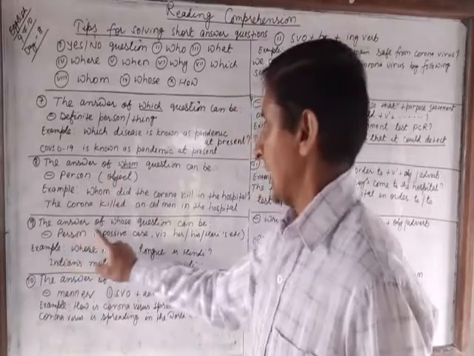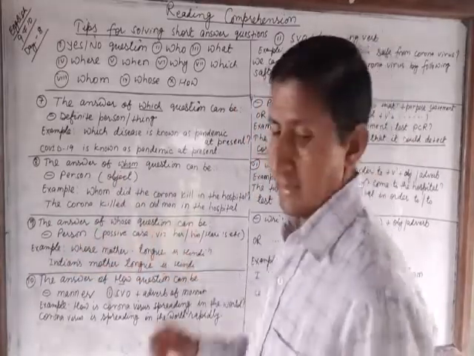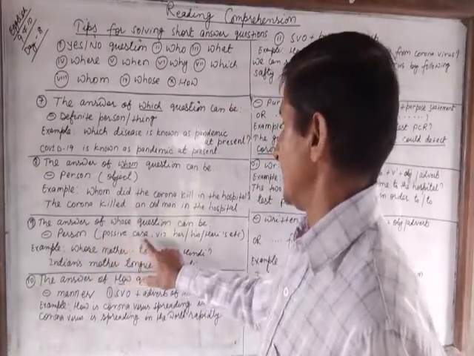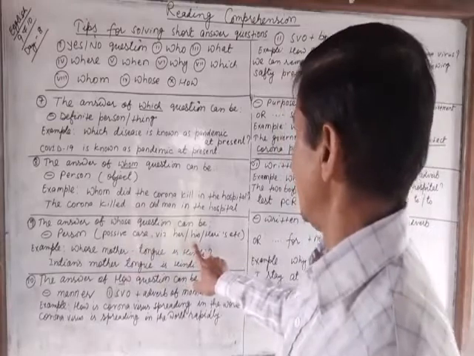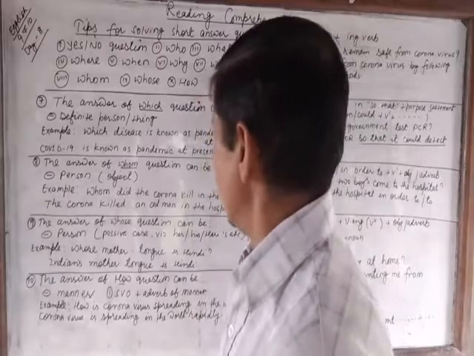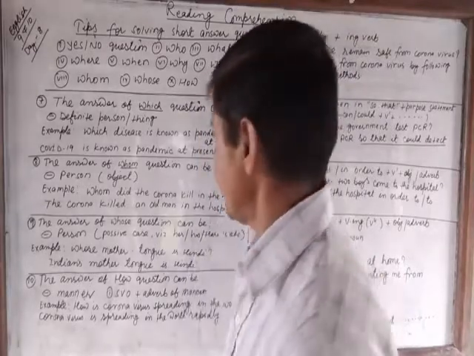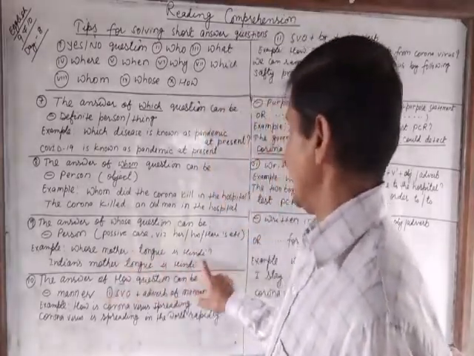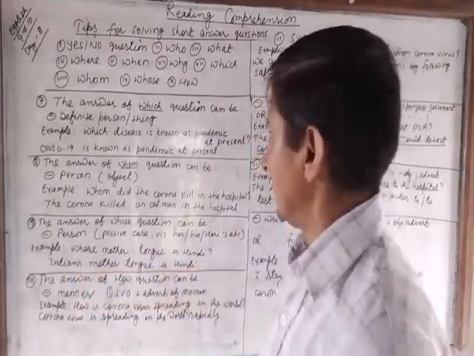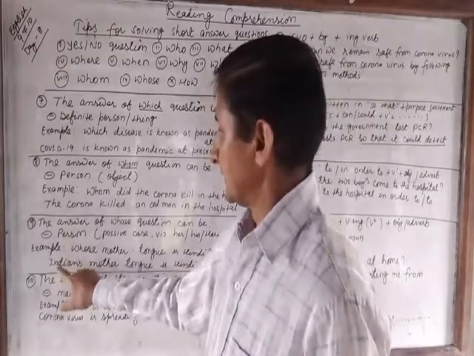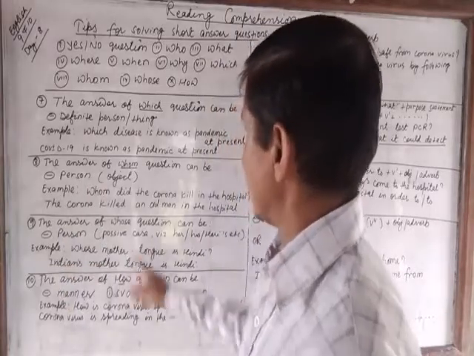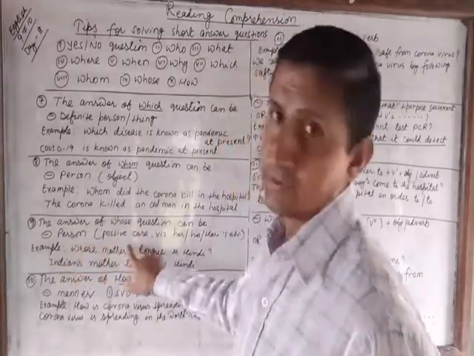The next is the answer of whose question can be person in possessive case. Her, his, hers. This is how we write the answer in possessive case. Whose mother tongue is Hindi? Indians' mother tongue is Hindi. There is a person. We have written the person in possessive case. So answer of whose question is person in possessive case.